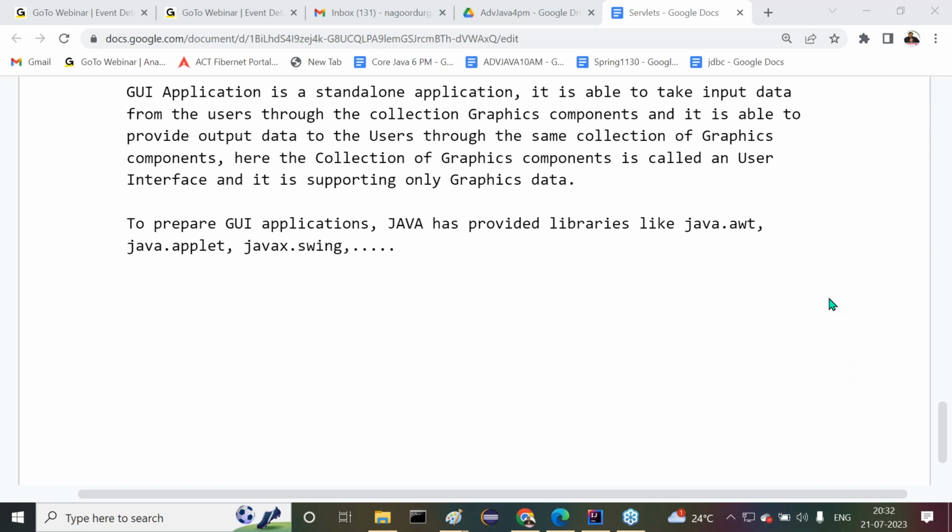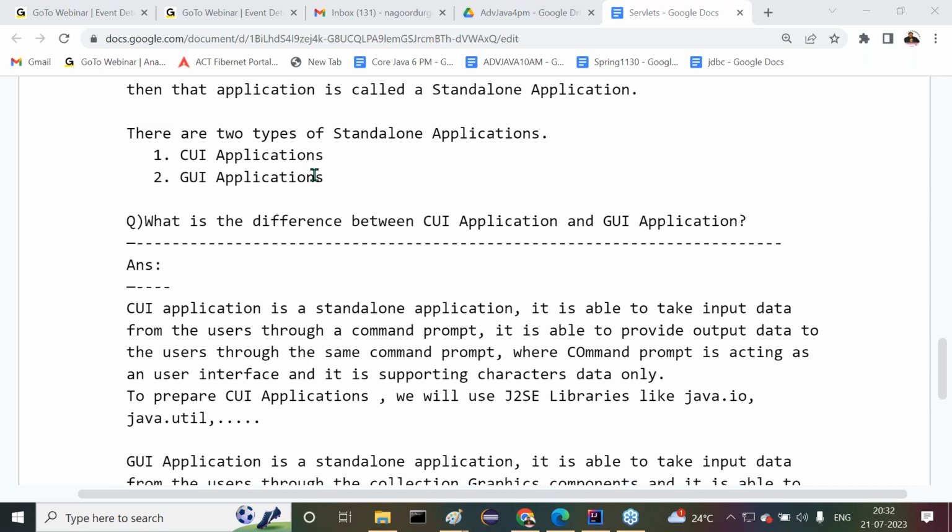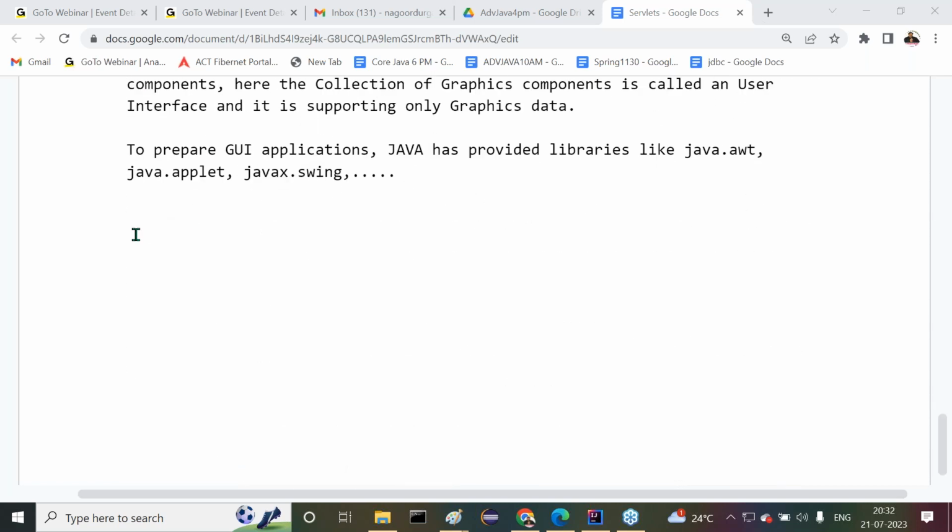What is J2SE? Java 2 Standard Edition. So this is exactly the meaning of core application and standalone application. Okay, guys.